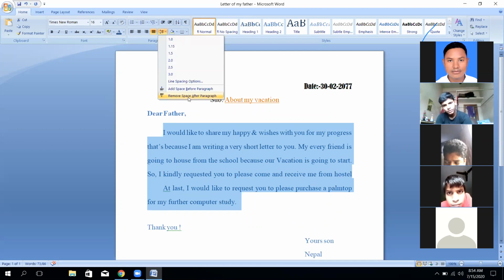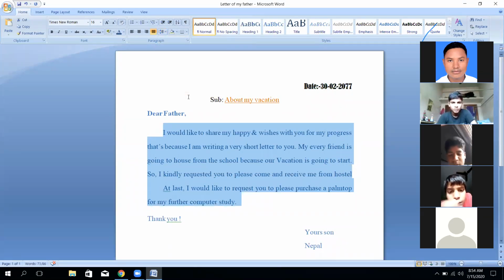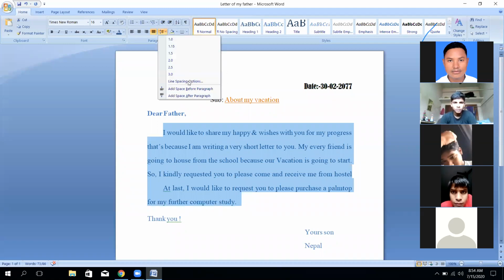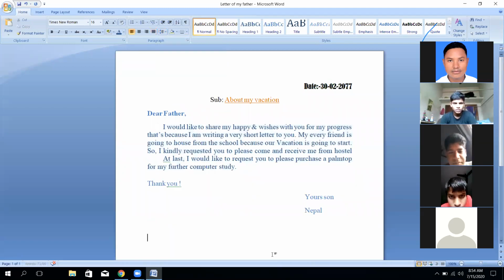Remove space after paragraph. Click, and we can remove it also. Remove one, this is a very general thing. These are all the basic things that we already know. How can we identify these types of related things?